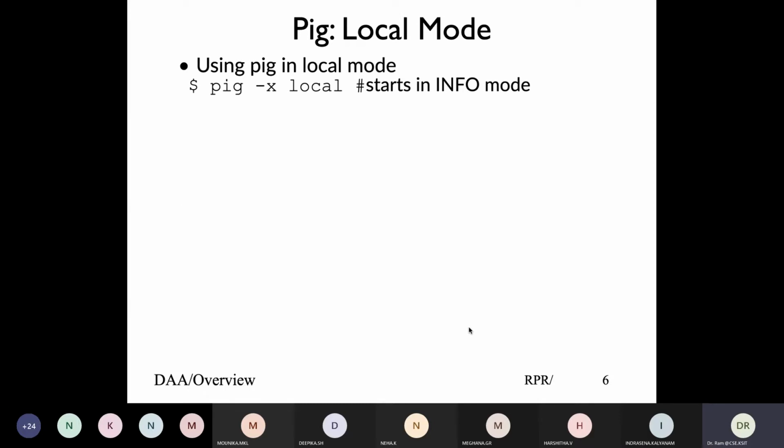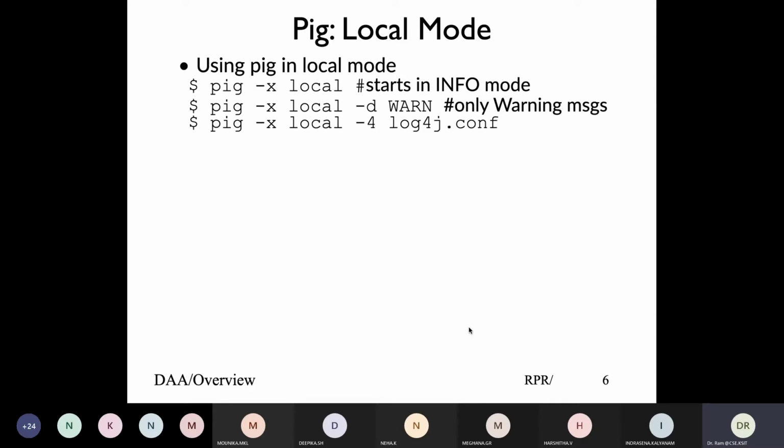So pig -x local. -x means which execution mode to use. By default, it starts in info mode. Info means it gives you a lot of info messages. If you want to reduce the level of logging messages, you can say -d error, or like in Java, you have a log4j property. You can use the option -4, indicating use a log4j configuration file, and whatever log levels are there, it will try to follow that.